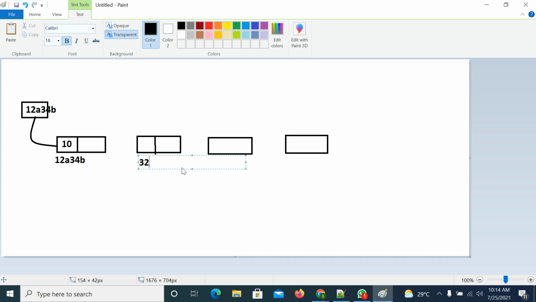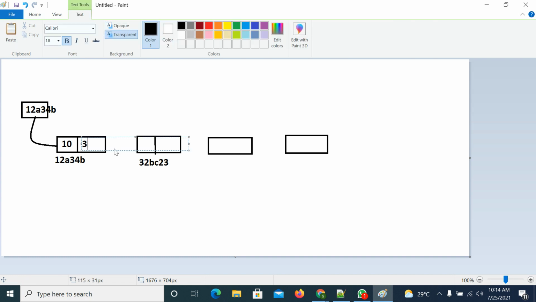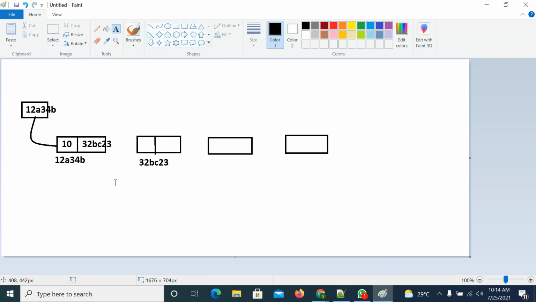If you have a second element, and it is having some address like this, this address will be updated here, if you have a second element. So like this, this one will be connected with the second element like this. So I hope you know what a single linked list is.